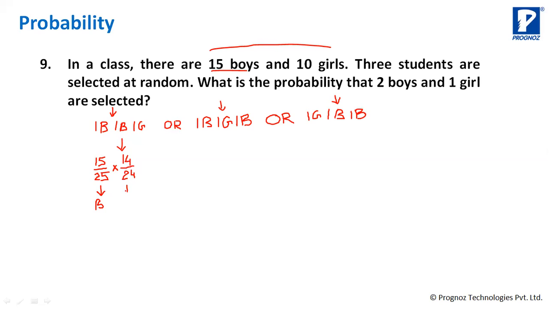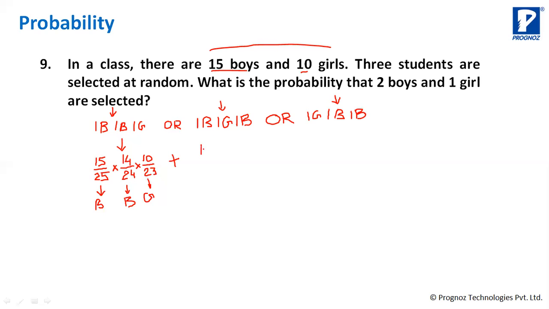Okay. Here also you take out one boy. And now what is the probability of taking out one girl? How many girls are there total? Total 10 girls are there. So total favorable events for you is 10. And total number of events at this point will be 23 because 2 boys have been taken out, so it is only 23. Here you take out girls. This is or means plus.